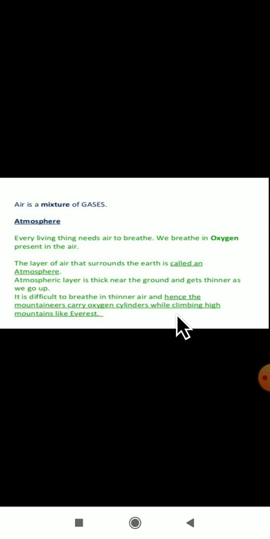As you all know, near the ground surface we get sufficient air for breathing. As we go upward, the air level will be less there. So they will carry the oxygen cylinders. As you know, the ones who climb Everest carry oxygen. As they go upward, the oxygen content will be less there, so they have to carry oxygen for breathing purposes. At the ground surface, air is sufficient. But as we go up, the air content becomes less.